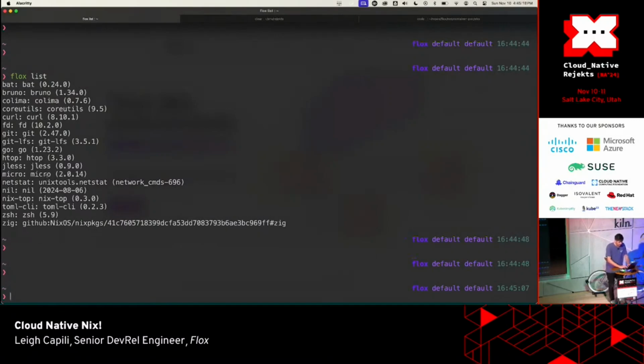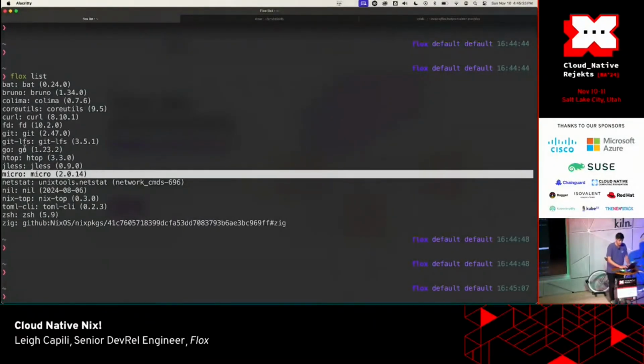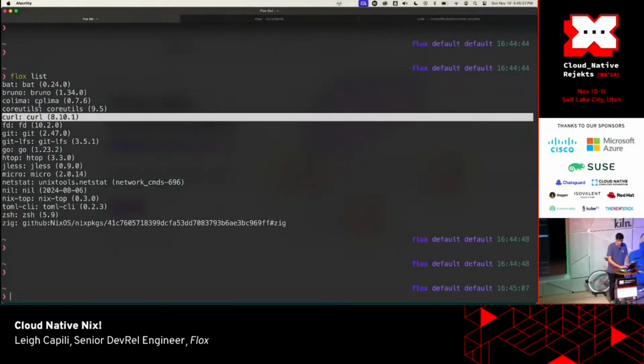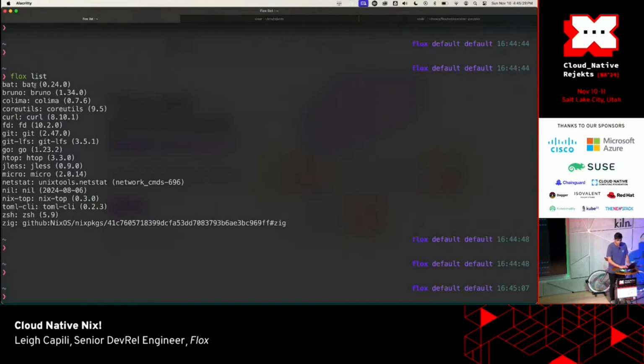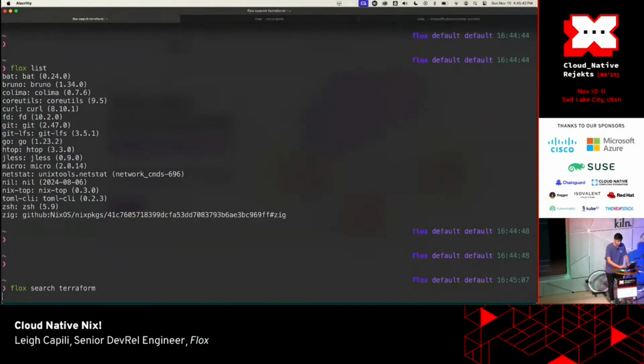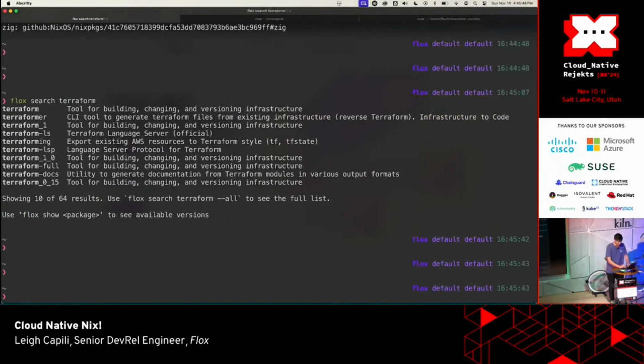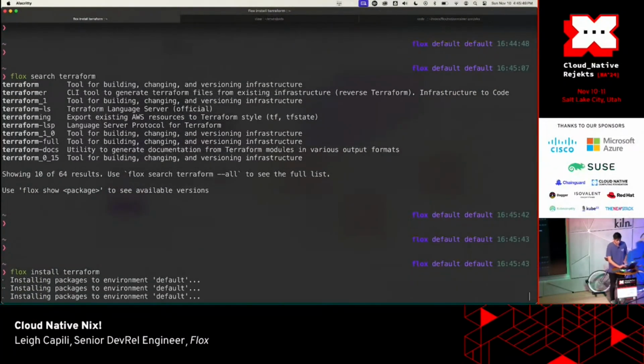And you'll see, I've got ZSH pinned here, as well as my favorite text editor for terminal stuff, and a version of Go and curl and coreutils, and my favorite way to cat out stuff. And this got here because, say we want to do some more infrastructure as code stuff generally. I don't normally install this to my home environment, but you could do this. And we just install our packages to, I guess I have to pull a new version of Terraform right now.